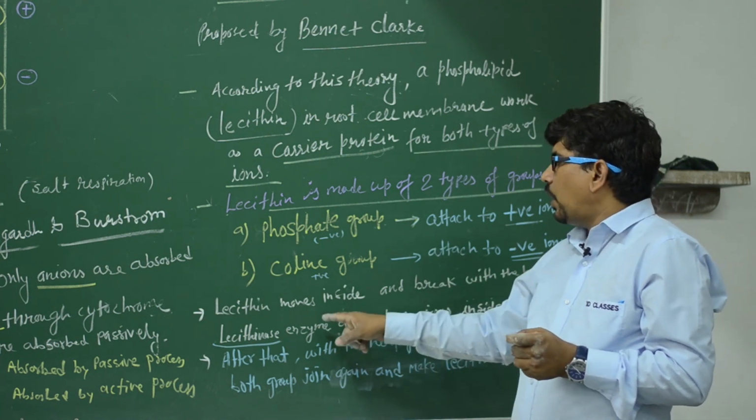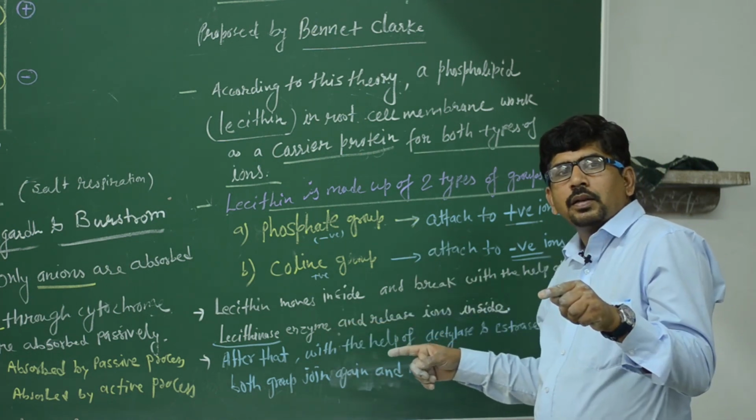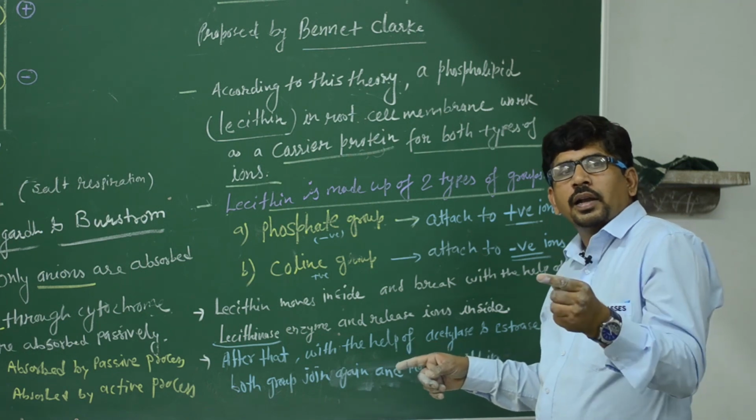So the lecithinase enzyme breaks the lecithin and the ions are released inside the cell.